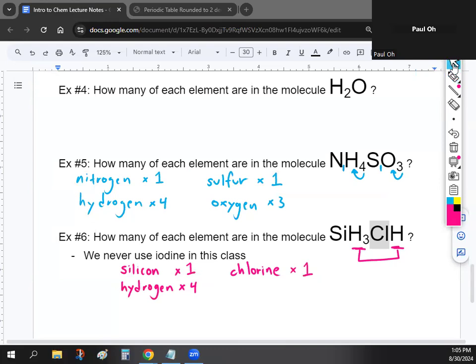And that's it. That's all our examples for today. That's how you interpret these formulas. Do you guys have any questions on this? This will be what's on your assignment and your quiz.